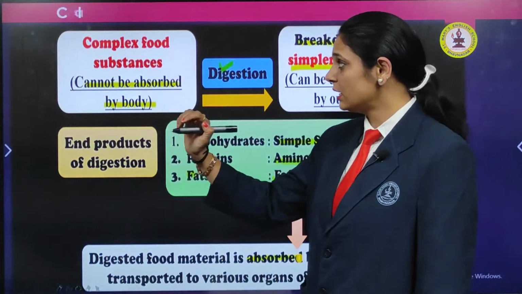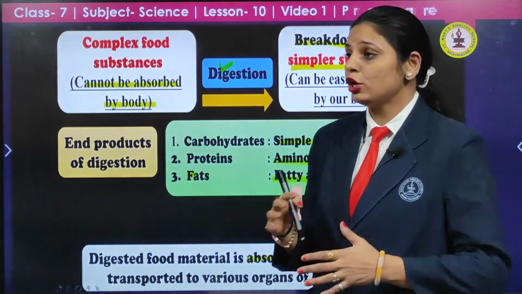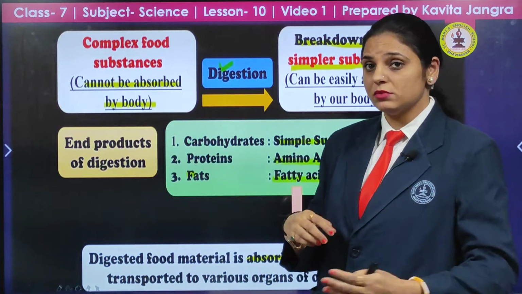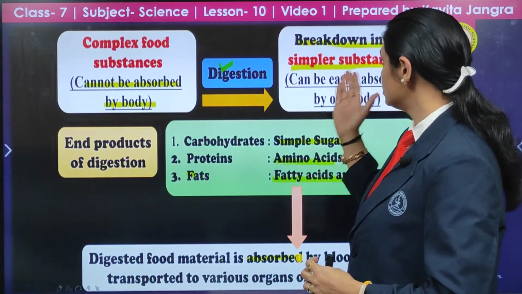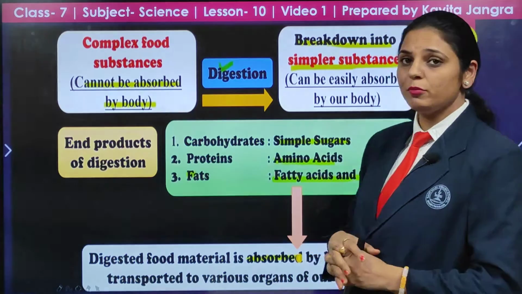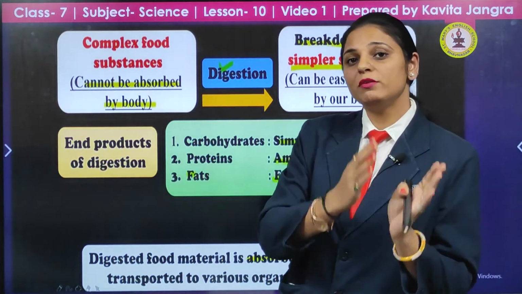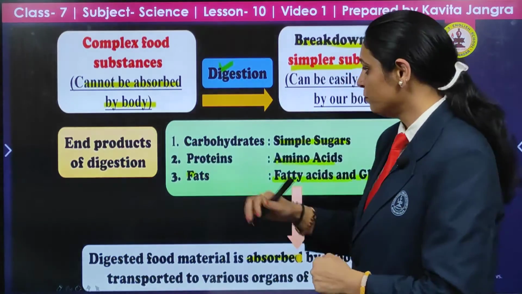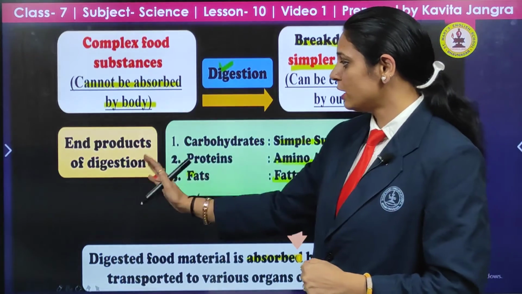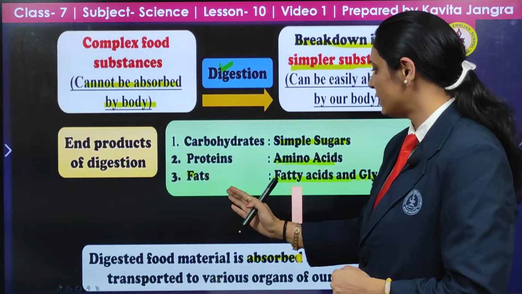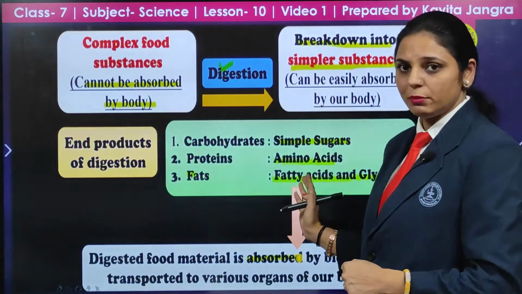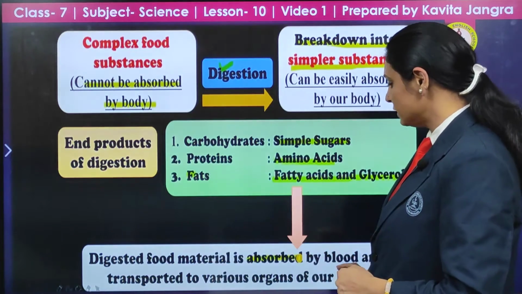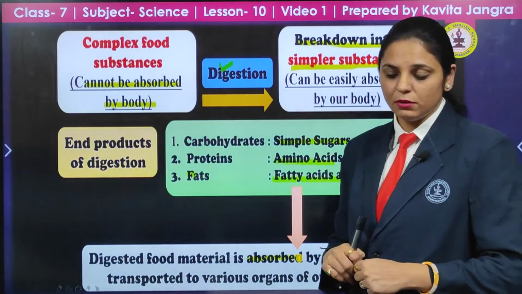Now from the food, what happened next? In digestion, the complex food substances that cannot be absorbed by the body are digested through the digestive system, breaking down into simpler substances that can be easily absorbed. What is the end product of digestion? Carbohydrates become simple sugars, proteins become amino acids, and fats become fatty acids and glycerol. These digested food materials are absorbed by the blood and then transported to various organs of the body.